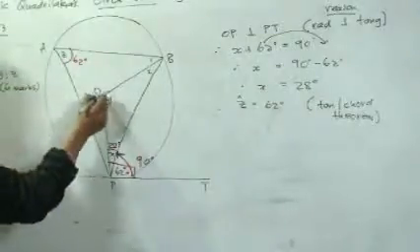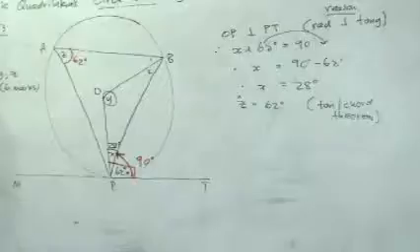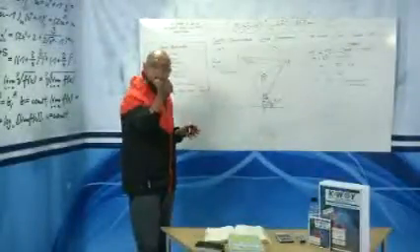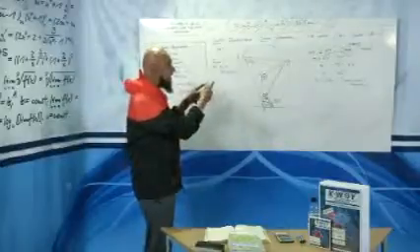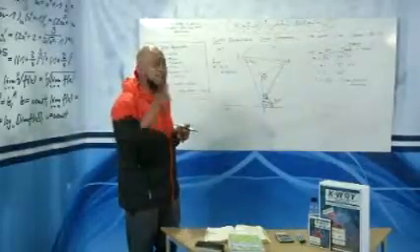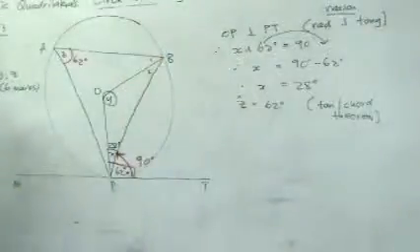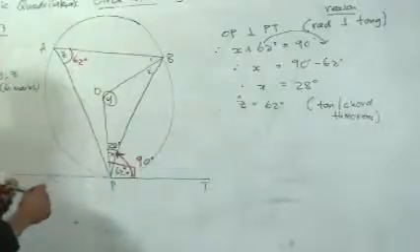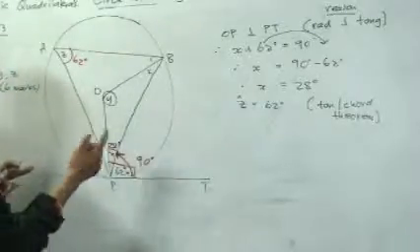Which is the only angle that we are now short of? We are now short of angle Y. There are two ways, I don't know if you've identified it by looking at the diagram, of getting to angle Y. Can you identify the two ways? Can you identify two ways of getting to Y? Hear me out.